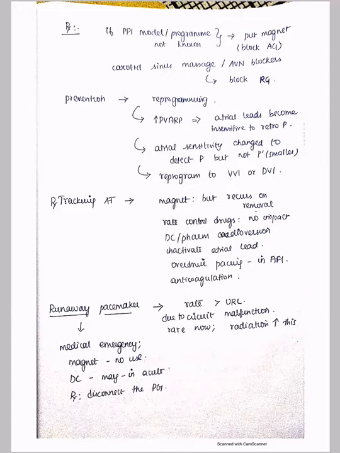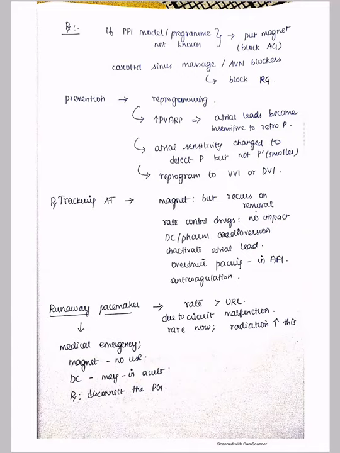With respect to the tracking atrial tachycardia, a temporary measure will be a magnet, but it has been found that this particular tracking atrial tachycardia will recur once you remove the magnet. So that's not a permanent cure. It has also been found that rate controlling drugs have no impact in tracking atrial tachycardia. So the definitive treatment will be either a DC cardioversion or a pharmacological cardioversion.